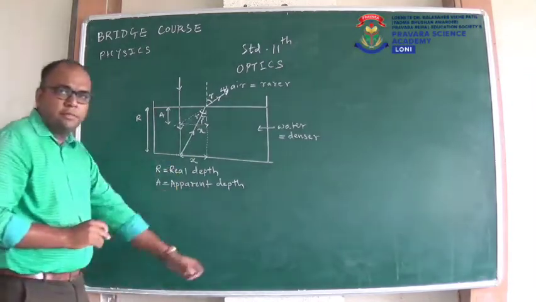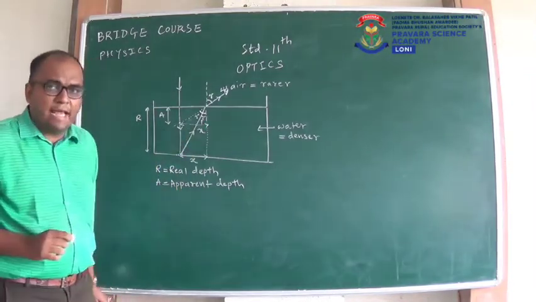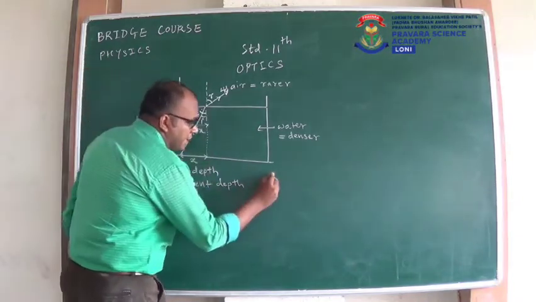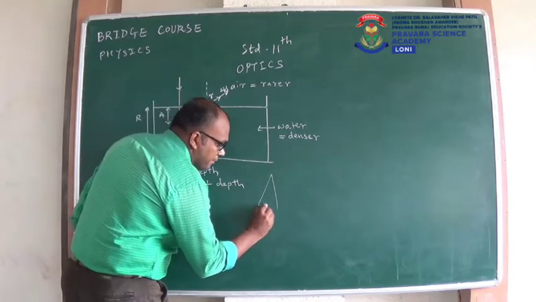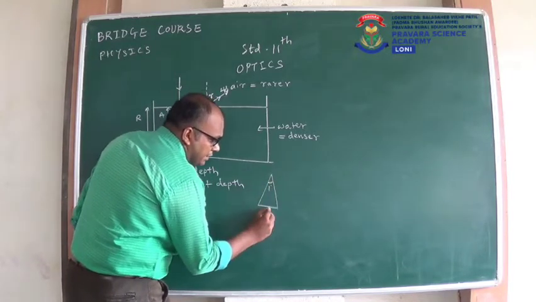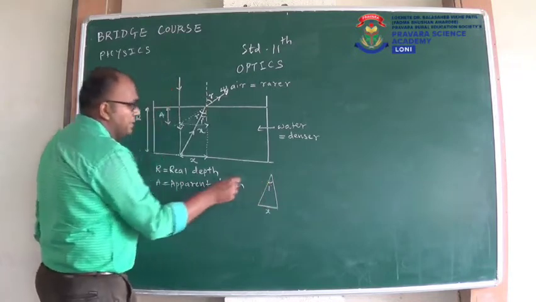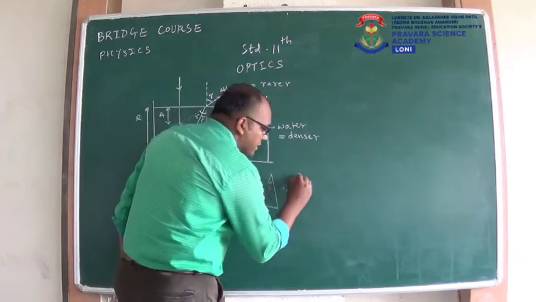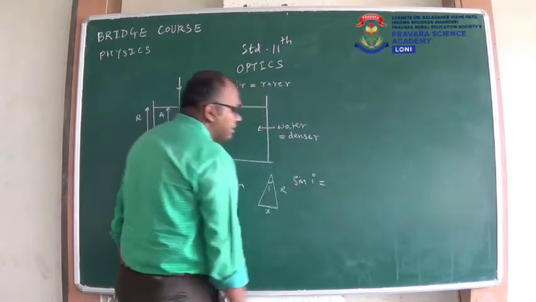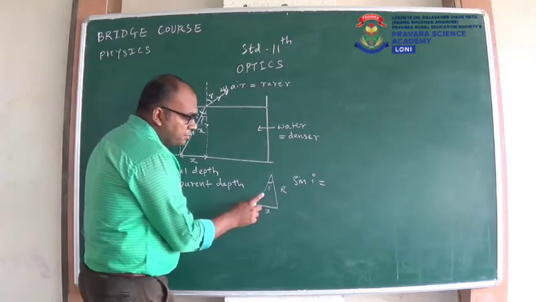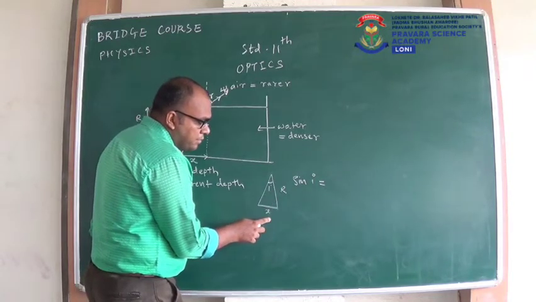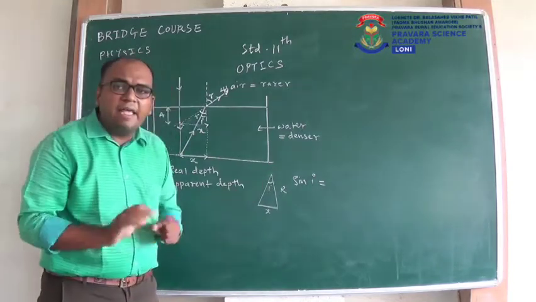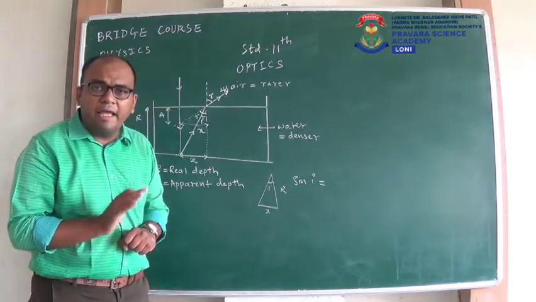Now, I will use the formula for sin i and sin r. So, if I consider this triangle, it is like this. This is i, this is x, and this distance is r. So, in this case, what is sin i? Sin i is opposite side upon hypotenuse. But this angle i is very small.